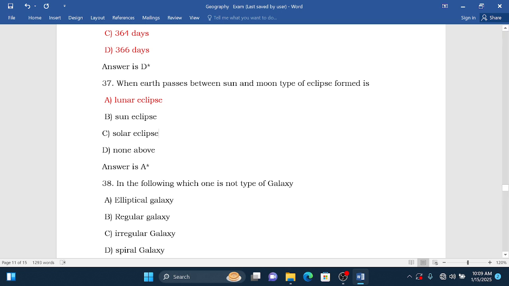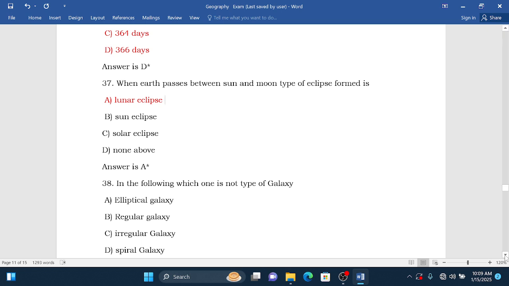But when the earth comes between the sun and the moon, we shall have a lunar eclipse, because the light of the sun will be blocked by the earth and not reach the moon. So therefore we shall have a lunar eclipse.